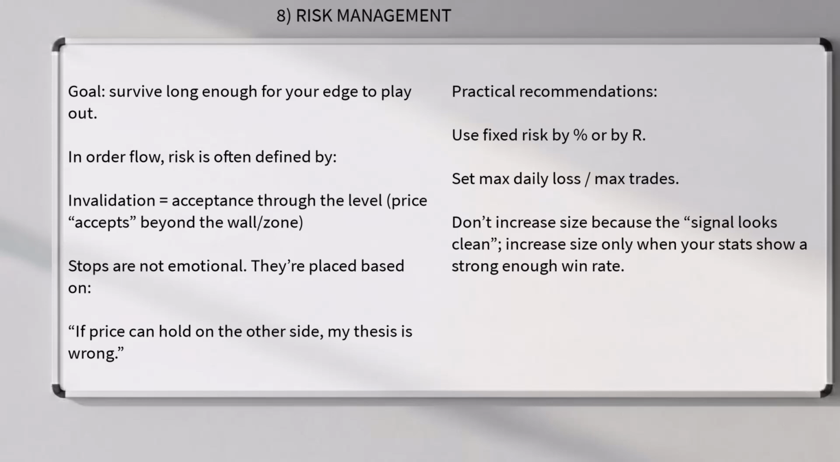8. Risk management. Goal. Survive long enough for your edge to play out. In order flow, risk is often defined by invalidation equals acceptance through the level. Price accepts beyond the wall/zone. Stops are not emotional. They're placed based on, if price can hold on the other side, my thesis is wrong. Practical recommendations. Use fixed risk by percent or by R. Set max daily loss/max trades. Don't increase size because the signal looks clean. Increase size only when your stats show a strong enough win rate.